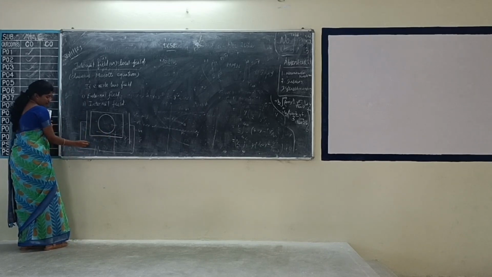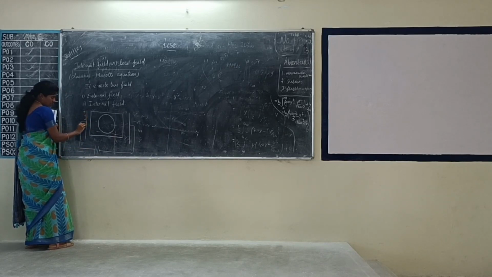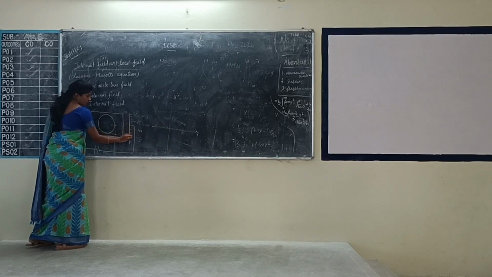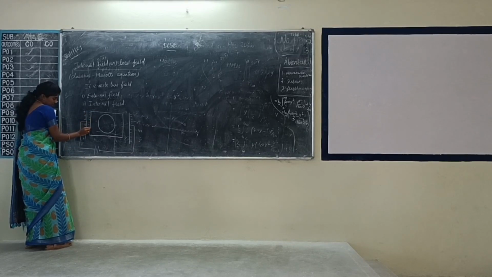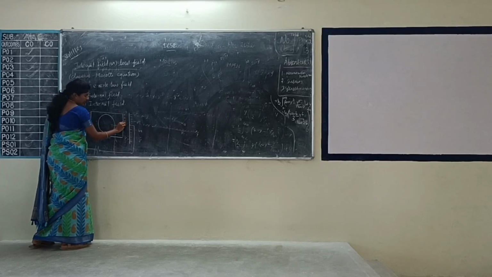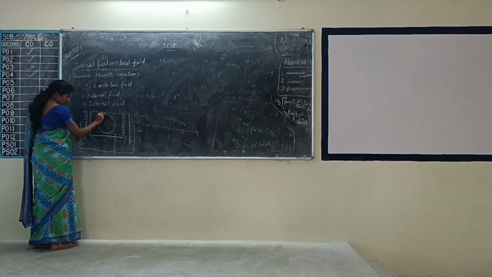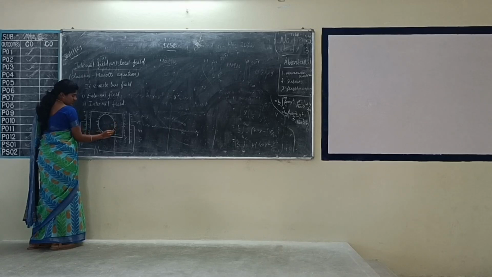So if we are applying an electric field, this plate acquires positive charges. Am I right? This plate acquires negative charge. So due to the dipole moment, this surface of the dielectric attains a negative charge, and this surface of the dielectric appears positive charge, because they produce dipoles. So this surface of the sphere creates positive charge, and this surface of the sphere creates negative charge.